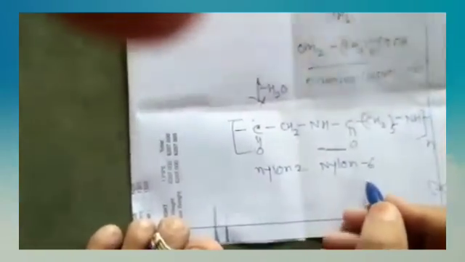This is the nylon 2-nylon 6 polymer, meaning H from this NH2 and OH from this COOH carboxylic group combine, forming the amide linkage, that is CONH, and this polymer is known as nylon 2-nylon 6 polymer.